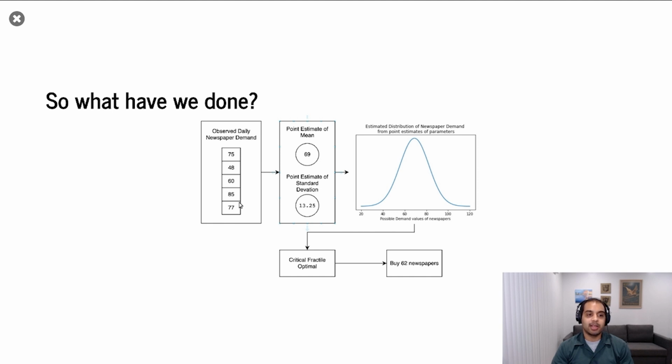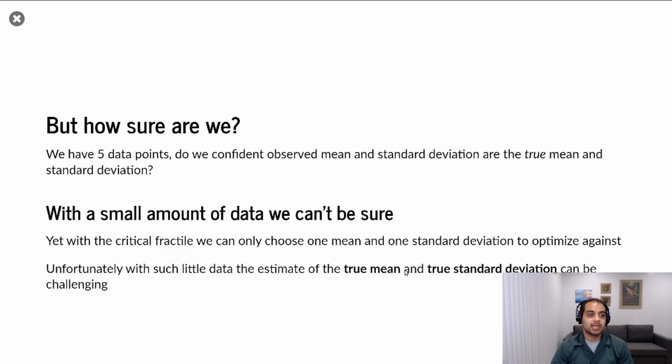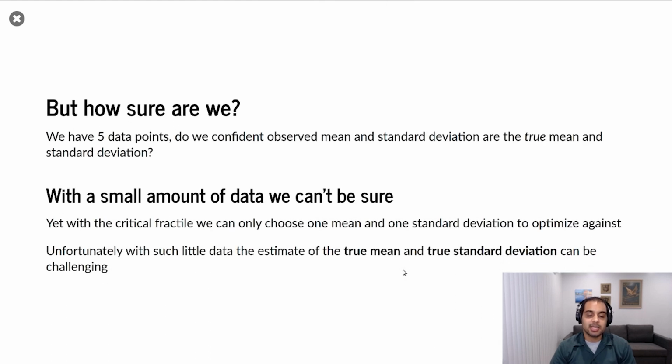Again, we have 5 data points. We got the mean and the standard deviation, what's called the empirical mean and the empirical standard deviation, from the data points we have. This gives us a distribution of what we expect newspaper demand to be, making an assumption that it's normal. We plug that into the critical fractile equation, which gives us the optimal answer, and we get 62 newspapers. But given 5 data points, how sure are we that the observed mean and the observed standard deviation are the true mean and the true standard deviation? And the truth is, we actually don't know.